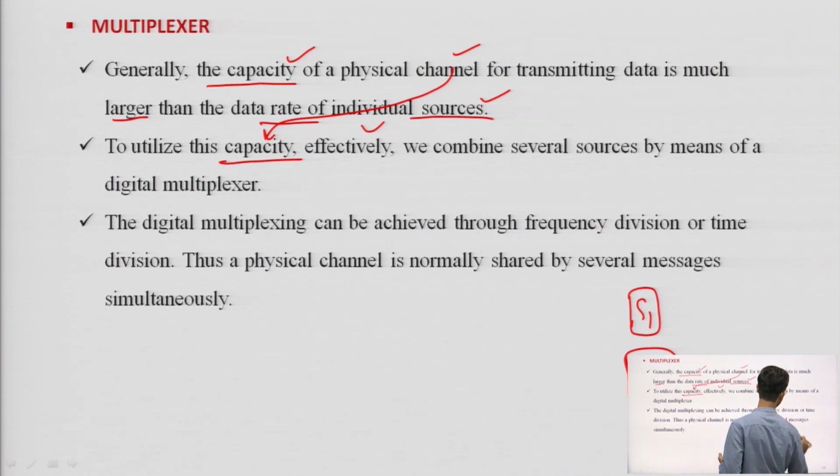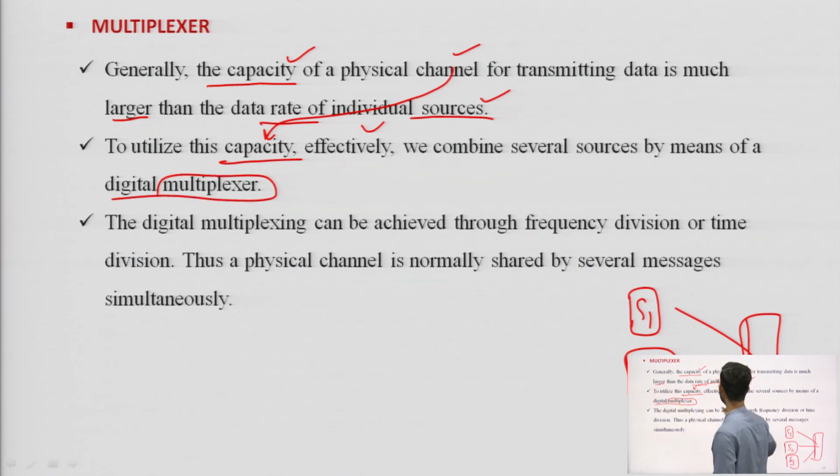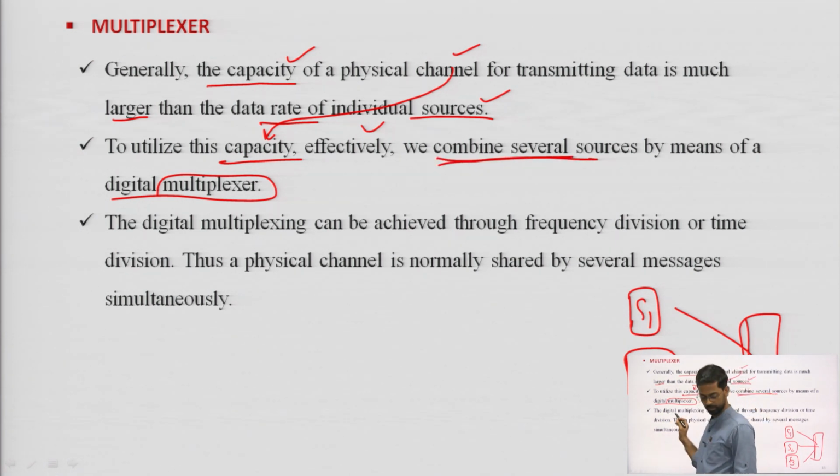We have already studied the multiplexing technique in analog communication systems. We can combine several sources by means of a digital multiplexer. The multiplexer combines the signals.